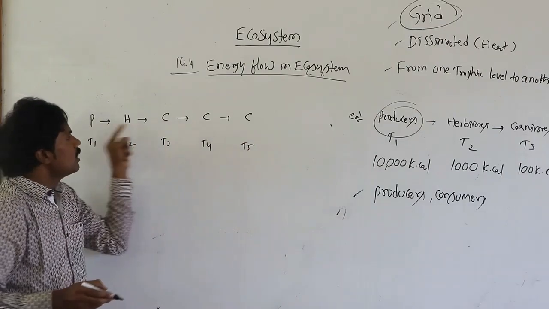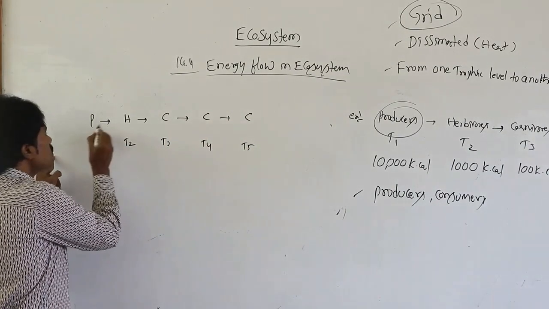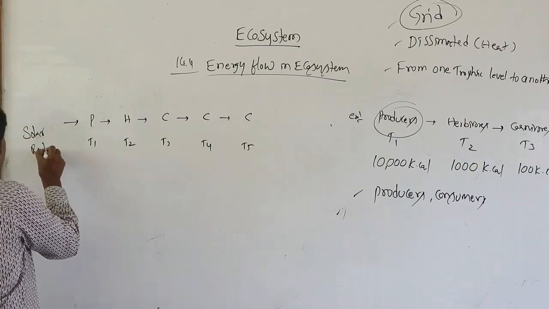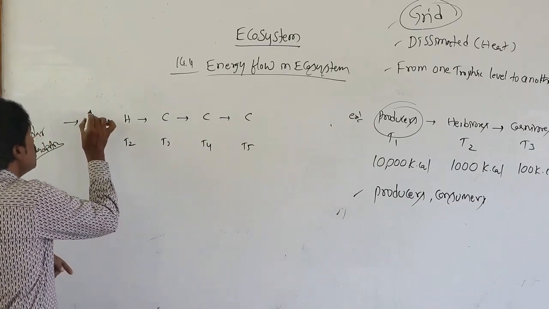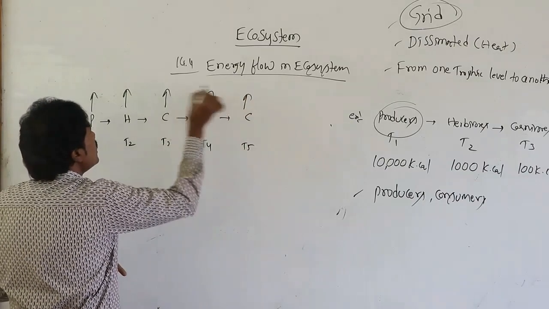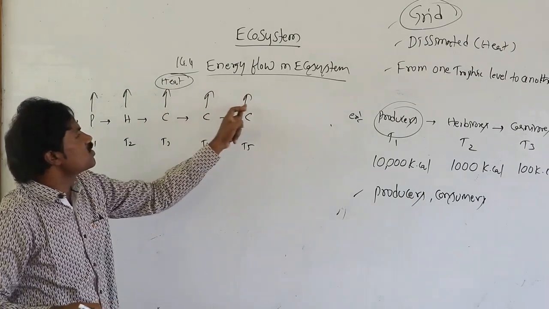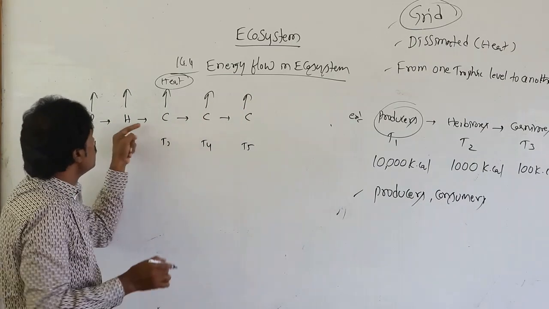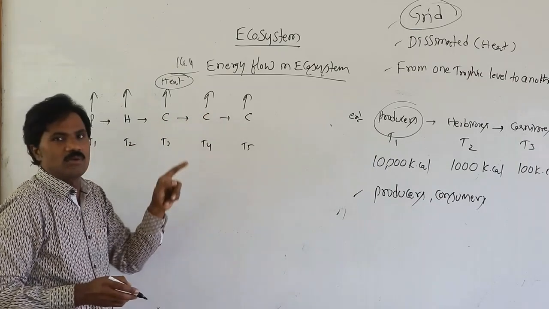From here to there the energy keeps flowing. Energy flows from producers, which get it from solar radiation. Then the rest of the energy, in the upward direction, is lost in the form of heat, dissipated. Only the remainder keeps moving. This is the primary carnivore, secondary carnivore, tertiary carnivore.